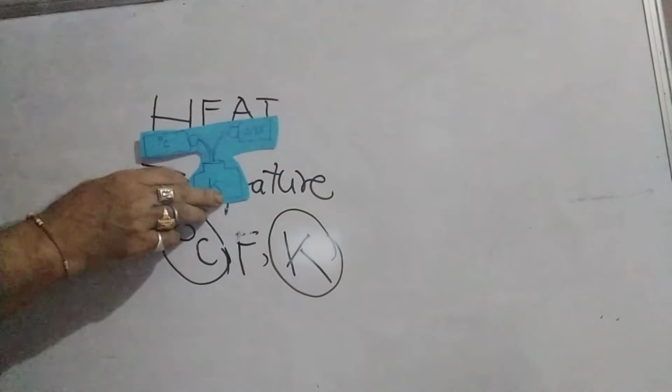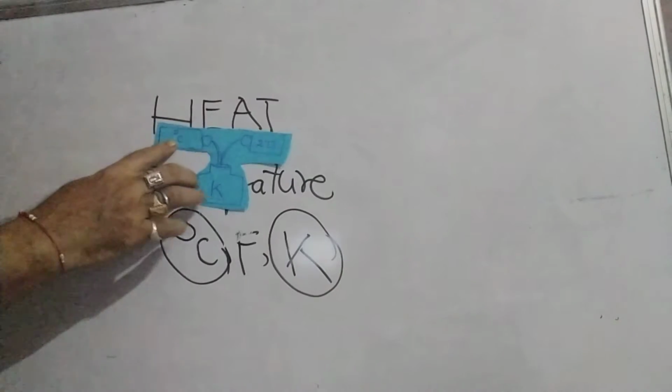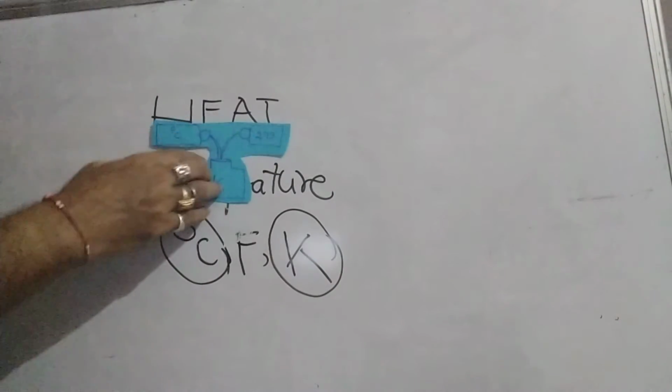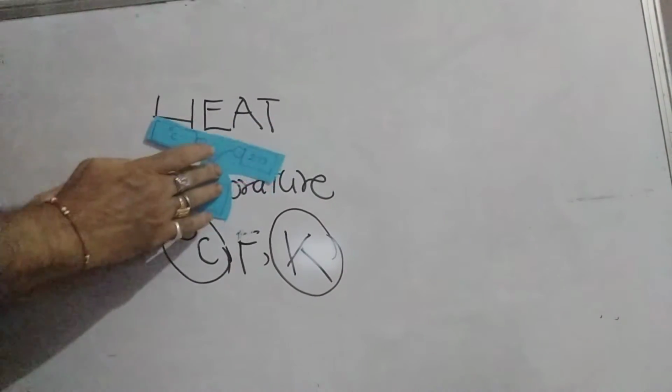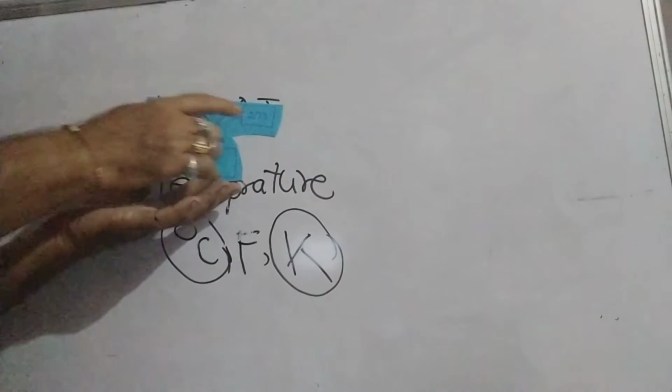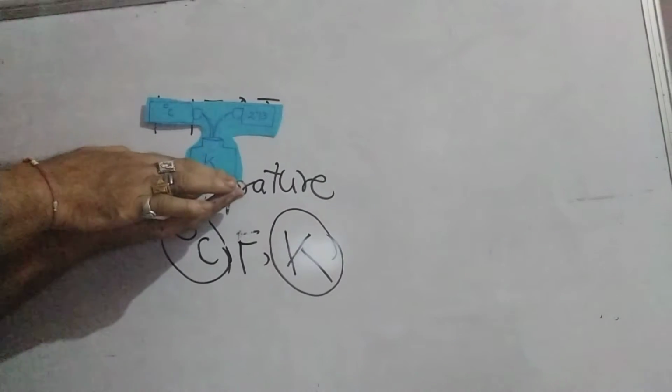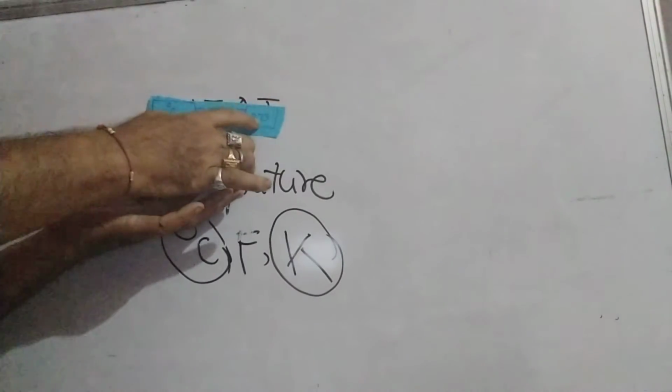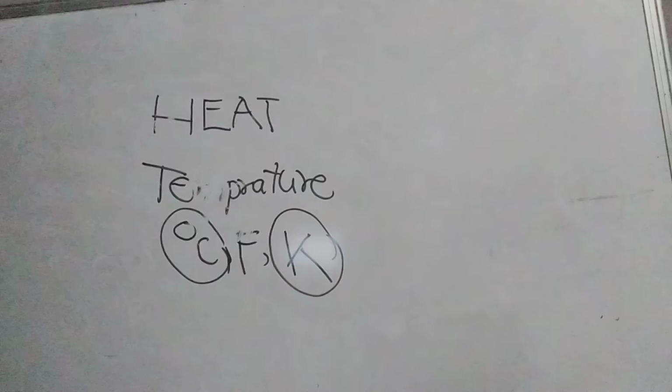If you want to convert degree centigrade into Kelvin, add 273 to it. Degree centigrade plus 273 will give Kelvin. Let us see one example.